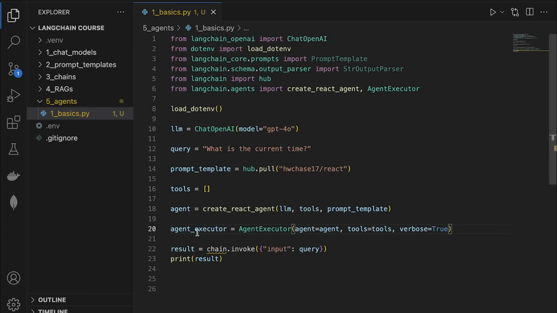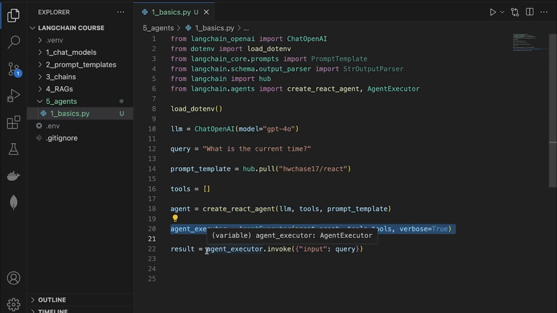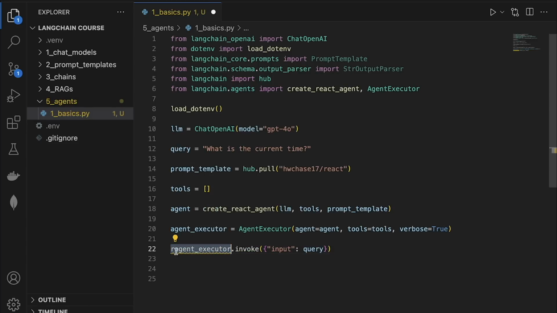And finally, I'm going to remove all of this and just invoke on this agent executor. And the input is going to be the query. Everything looks good, and we don't want to print anything because verbose is set to true, so you're anyway going to see the logs. To do a very quick recap, we have the query, the prompt which we're pulling from the LangChain hub, no tools we've written just yet, and finally we pass all of this information into the executor, which is going to execute everything. And finally, we are going to invoke the agent with the query.